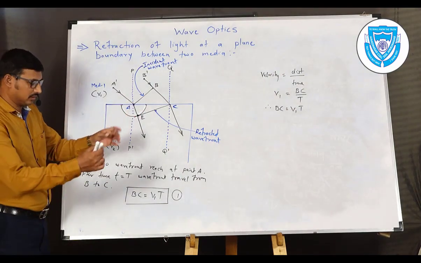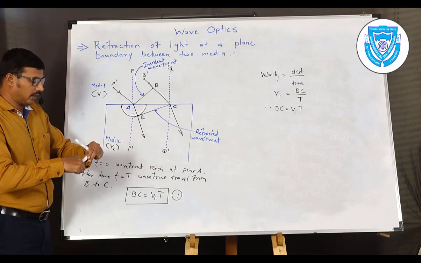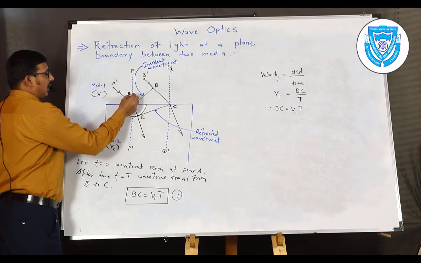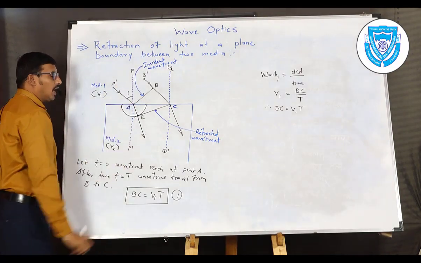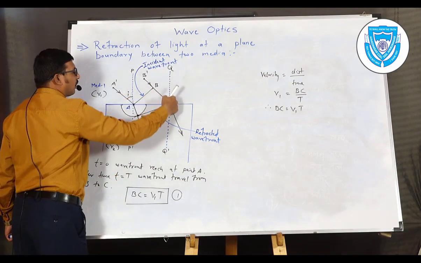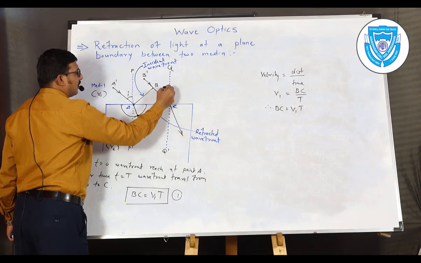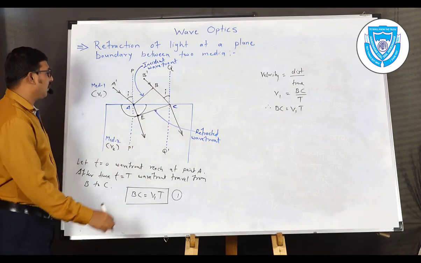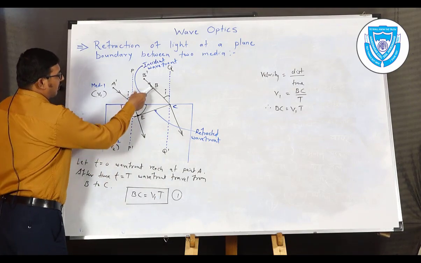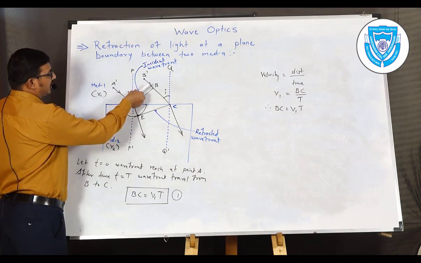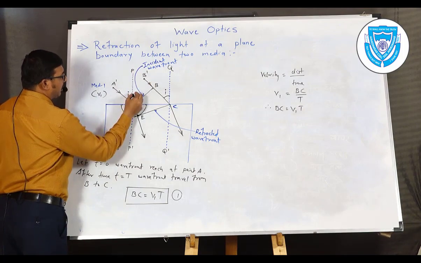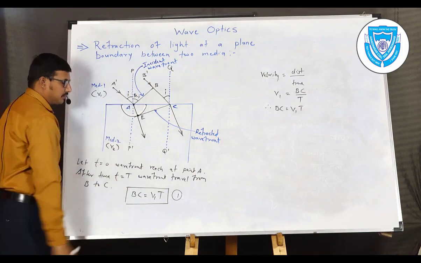Now we have the angles. Suppose one by one we mark the angles. The angle between the incident ray and the normal is taken as the angle of incidence i. Similarly here also, the incident ray and this normal, again these angles are equal to i. Now, considering these angles, the wavefront and the direction of light are perpendicular to each other. So already we have this as i, and the remaining will be 90 minus i.